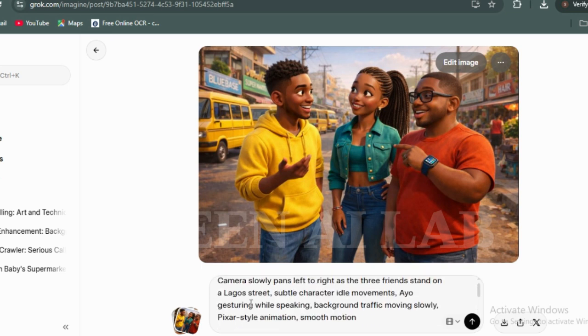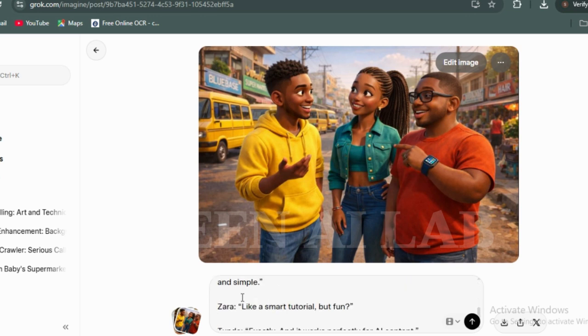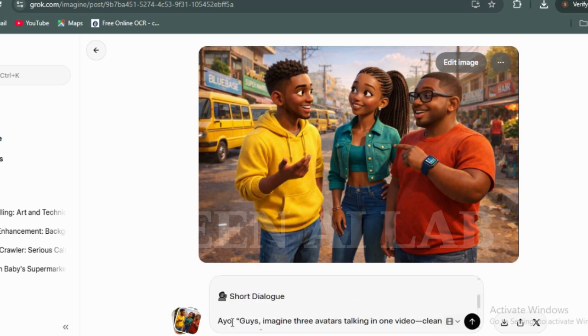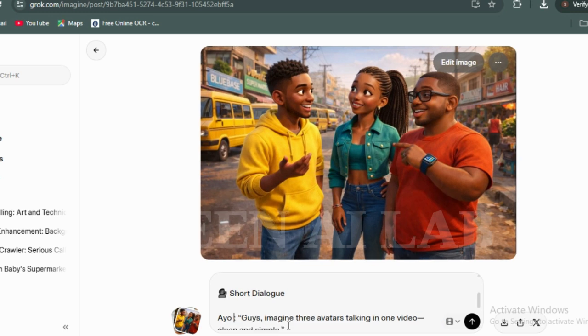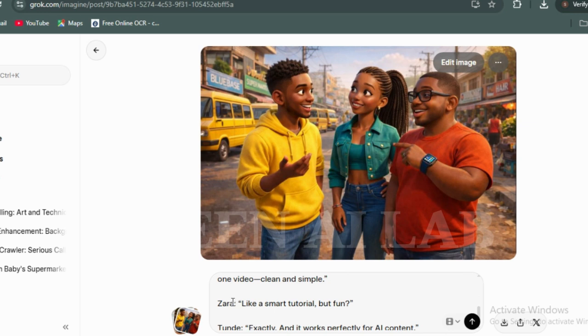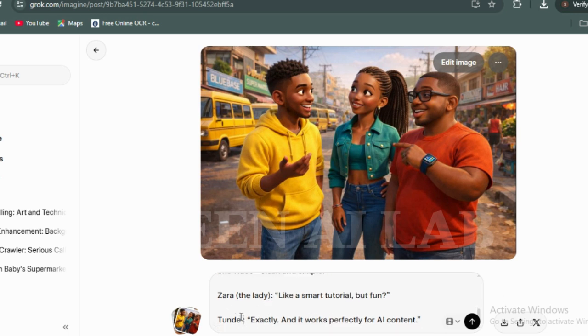Now, I need to specify to them because Grok does not know exactly what I want to do. For them to understand me very well, they don't know who Ayo is among these three people. So we need to tell them who Ayo is. And Ayo will agree with me, it is this guy, the first guy wearing yellow. So we'll open a bracket and write, guy on yellow, so they will know that is Ayo. Then Zara is the lady. Then Tunde is the guy.